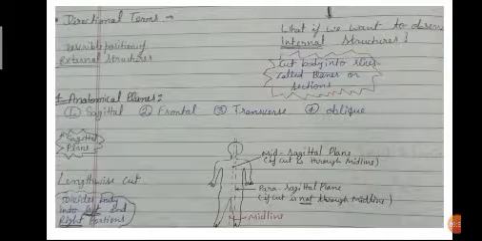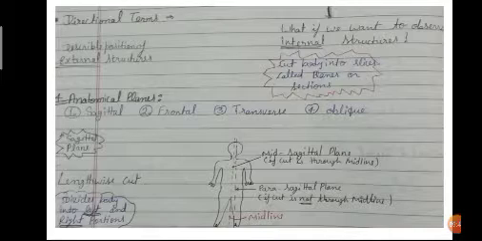The anatomical planes are divided into four types: sagittal, frontal, transverse and oblique.